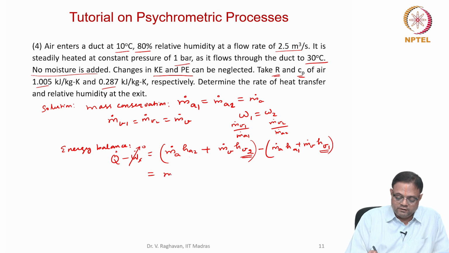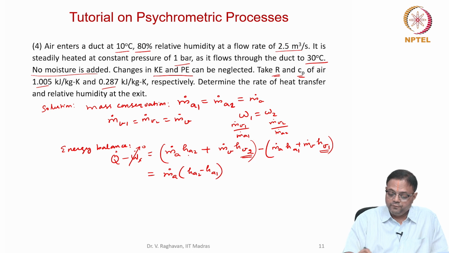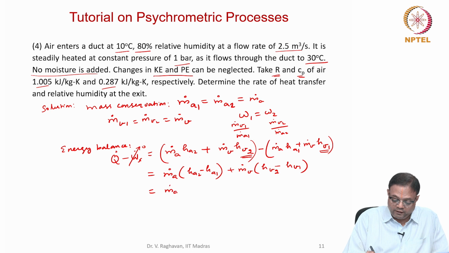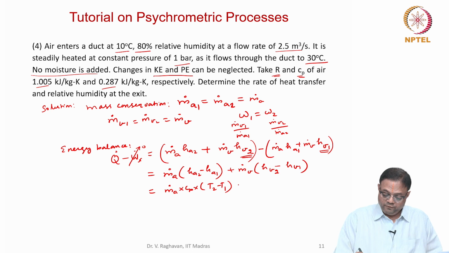Okay, so now this can be rearranged as M dot A into HA2 minus HA1, plus M dot V into HV2 minus HV1. Now I can write this as M dot A times Cp into T2 minus T1, plus M dot V into Hg at T2 minus Hg at T1.